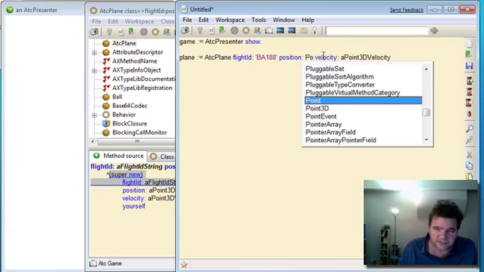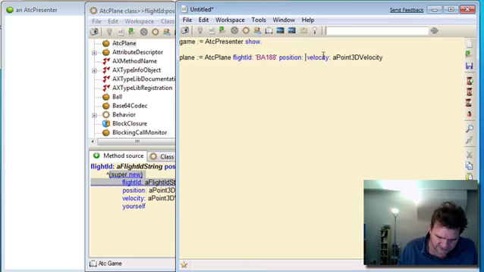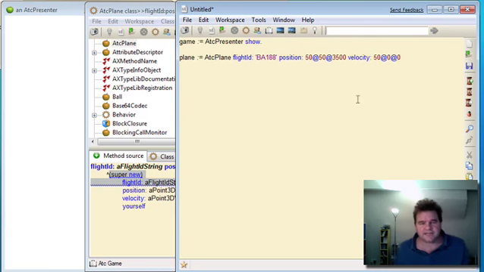We'll position this at, well, let's position this at 50 at 50, which is the horizontal plane, and we'll give it a height of 3,500. We'll see why in a minute, and we'll give it a velocity of, let's make it 50 at 0 at 0. So we're giving it an x velocity.